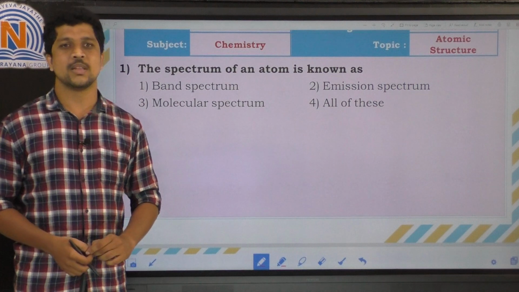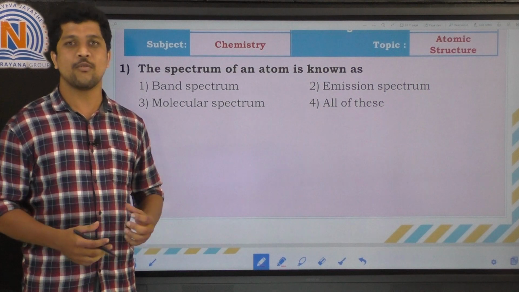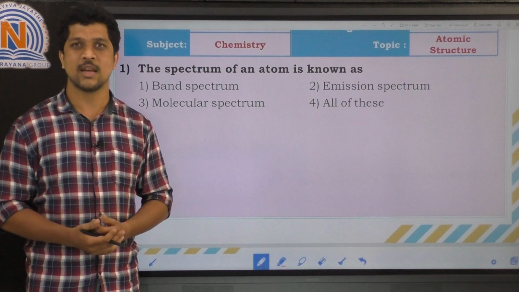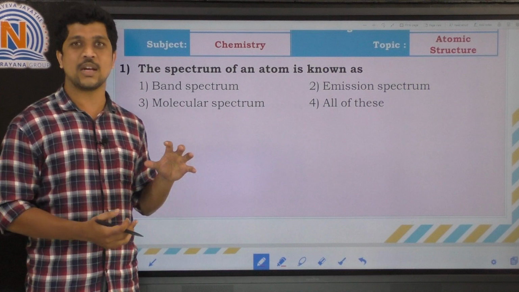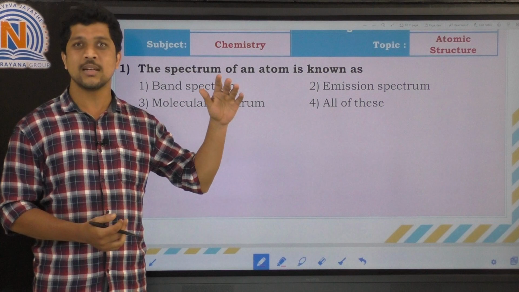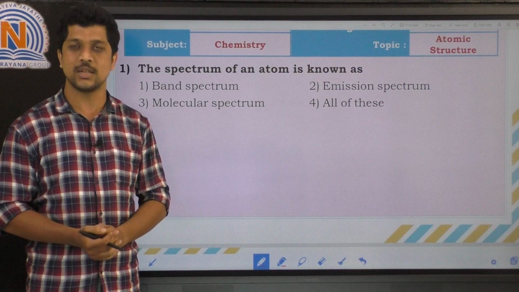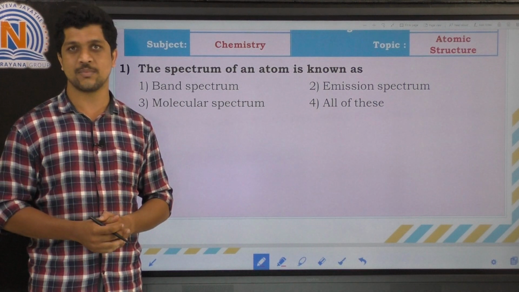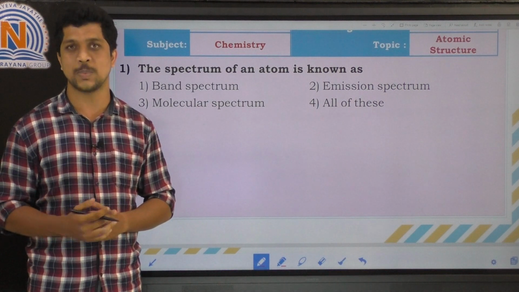Here the first question: the spectrum of an atom is known as, right? So at what time can we study the spectrum? Whenever an atom is excited from the ground state to a higher energy level, and then it goes from the higher energy level to a lower energy level, it will emit electromagnetic radiation. So to study that electromagnetic radiation, we use a spectrum.